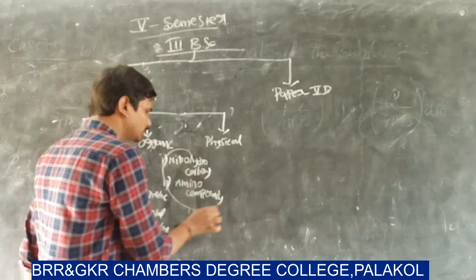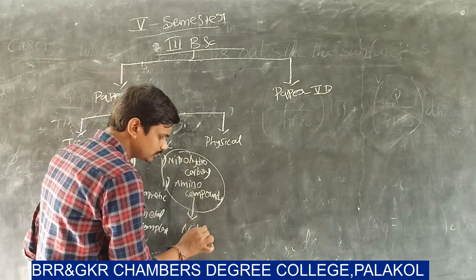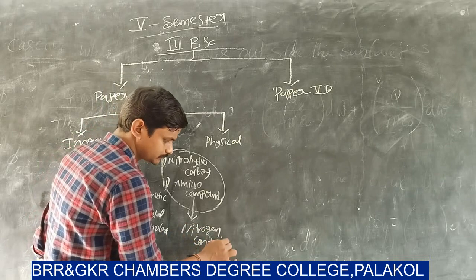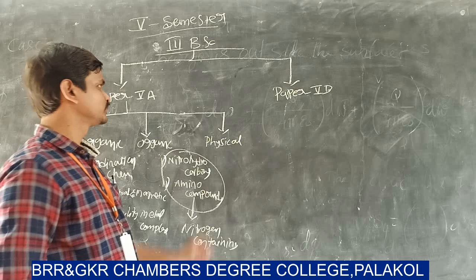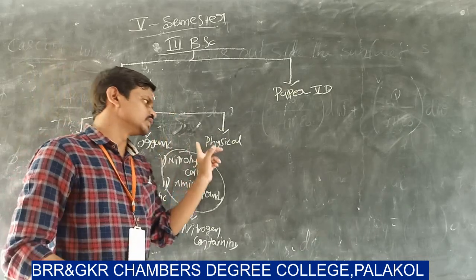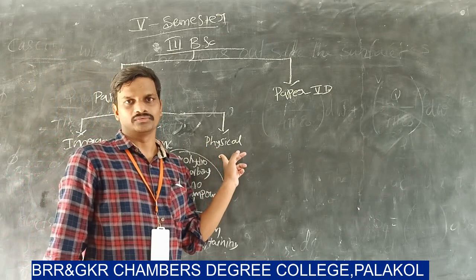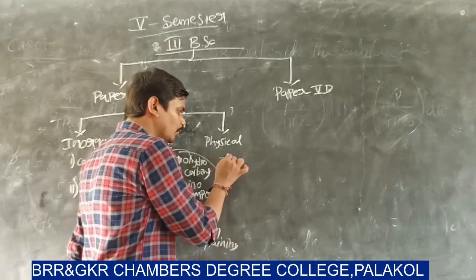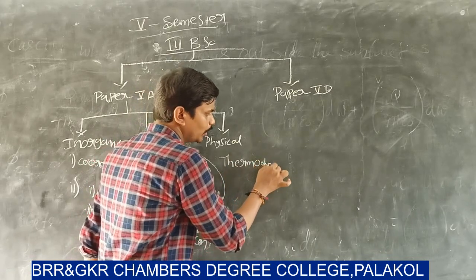So these two are simply called nitrogen containing compounds. In paper 5A, the final subheading is physical chemistry. Under physical chemistry, we have only one unit, that is thermodynamics.